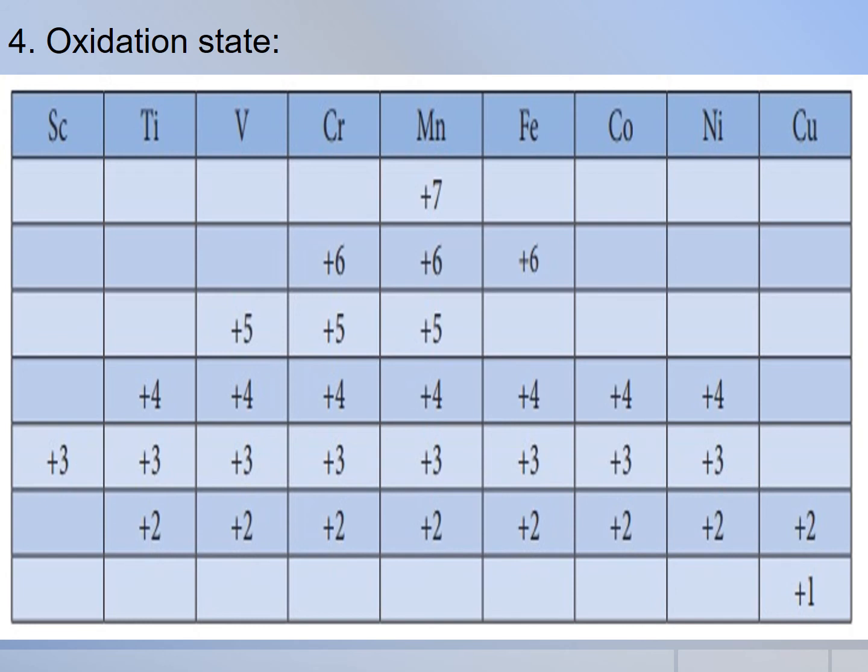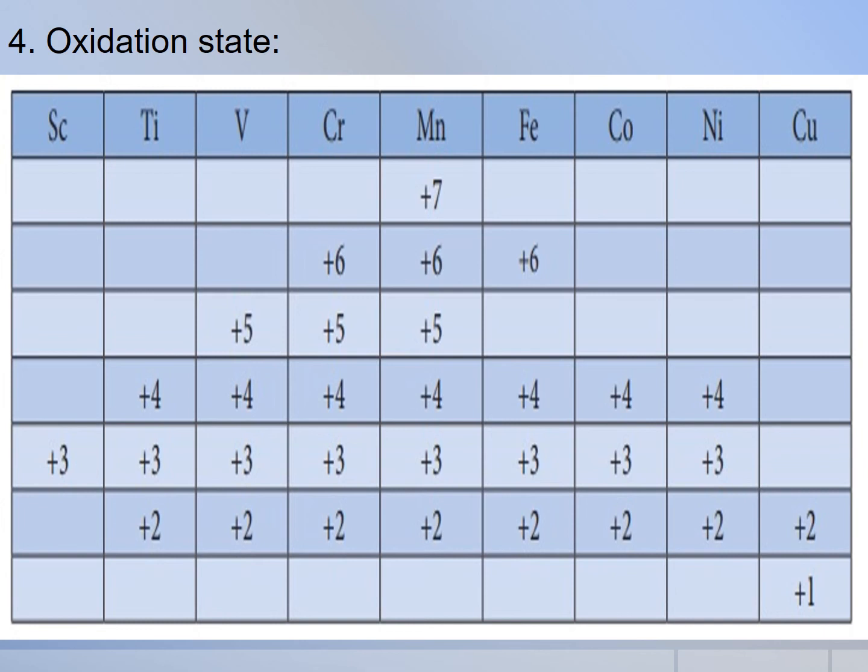So it decreases as the number of paired electrons increases. Do you understand? The oxidation state increases depending on the number of electrons available, and then decreases as the number of paired electrons increases. So the first and last elements show fewer oxidation states, and the middle elements show more oxidation states.